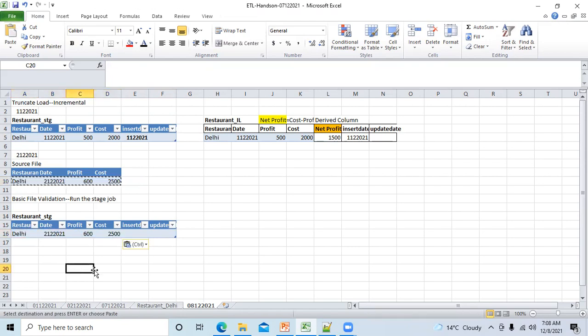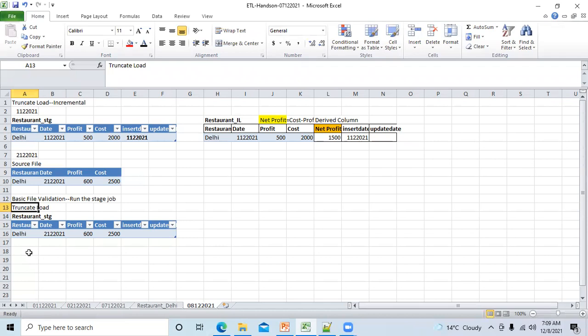Got it? So truncate and load is a very straightforward concept. No confusion. It will delete the previous day's data in staging. Whatever is present, however many records are present, the job will not bother about any of that. It will delete the data, then copy the data present in the source file and blindly paste it into the staging. Is this clear? So this is the case of truncate and load. Guys, please ask questions if you're not getting it.